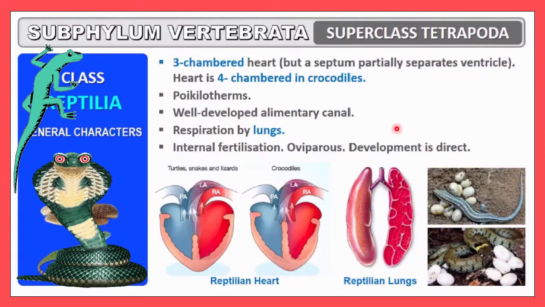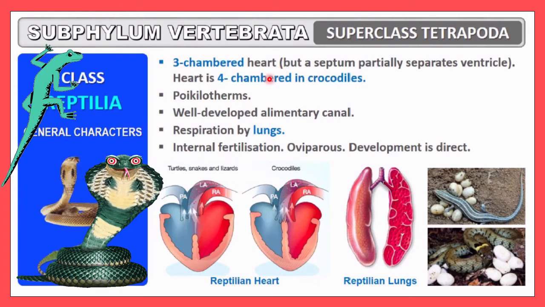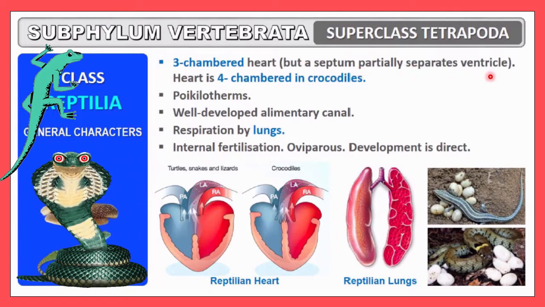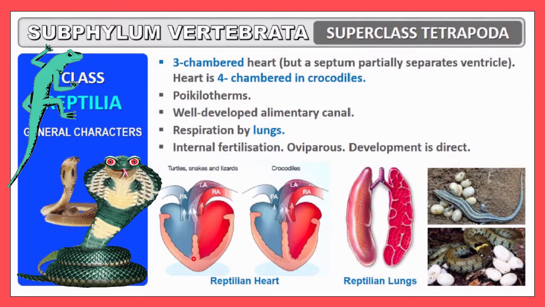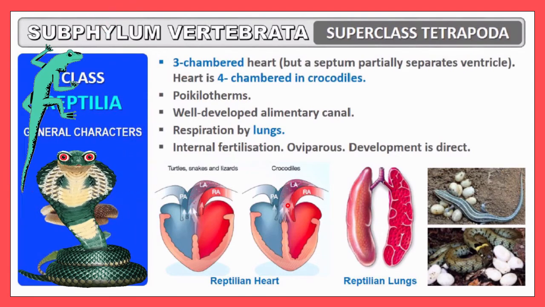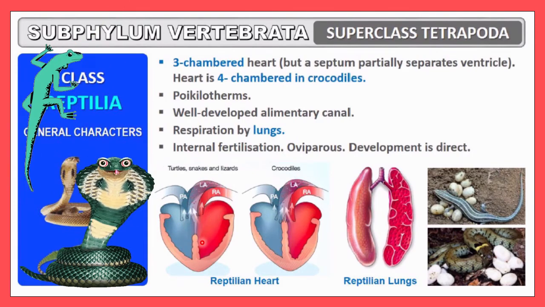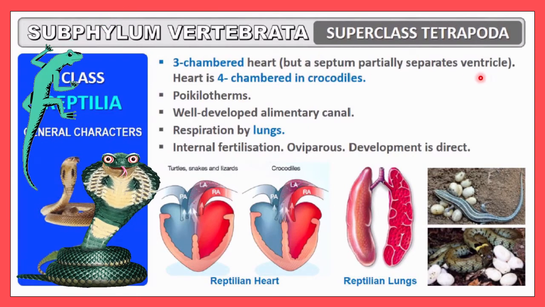Now let me discuss more about this. Three-chambered heart is the unique feature here. Three-chambered heart will be present, but the septum partially separates the ventricle. You must remember that the septum here partially separates the ventricle. Sometimes you can see two auricles and one ventricle. So three-chambered heart is a unique feature, but the septum partially separates the ventricle.